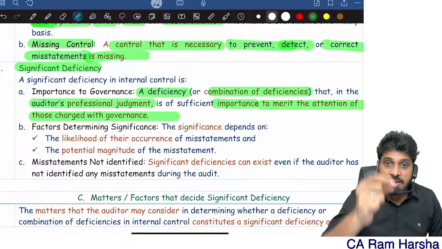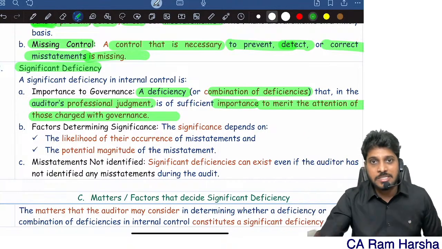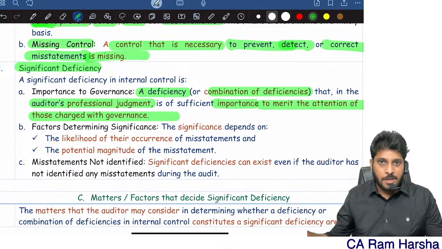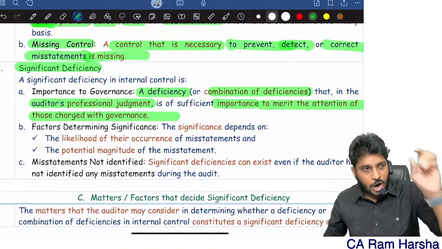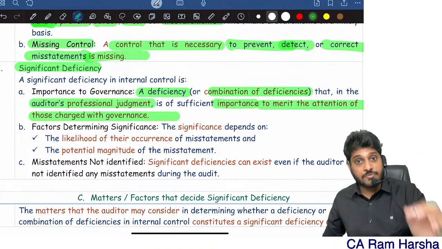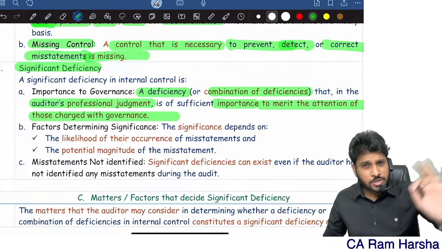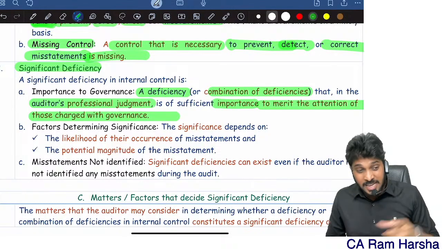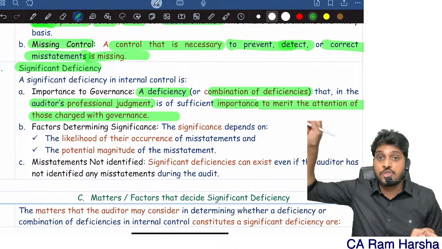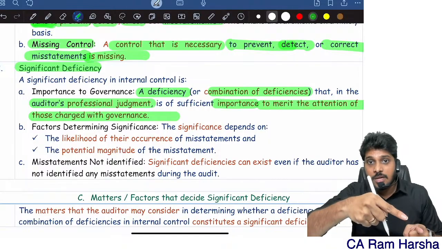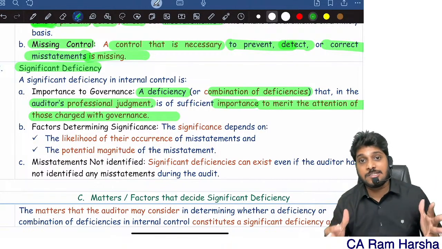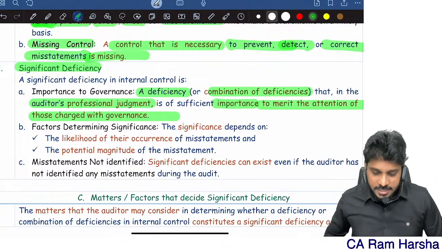Then the deficiency is called a significant deficiency. Very simple. Basically, a deficiency is either an ineffective control or a missing control. If I feel top management should be aware of it, given its severity, then it is called a significant deficiency.